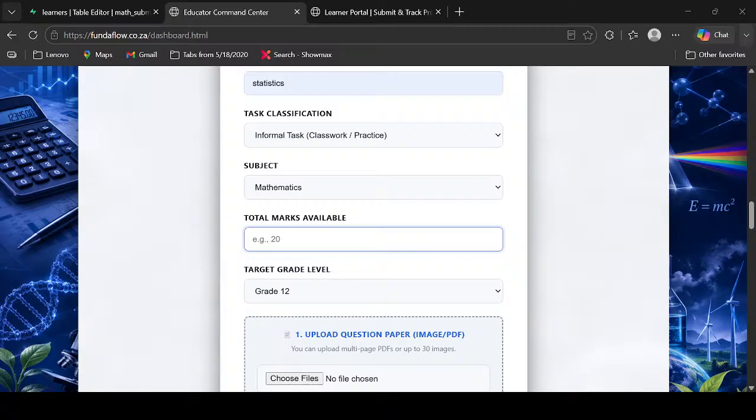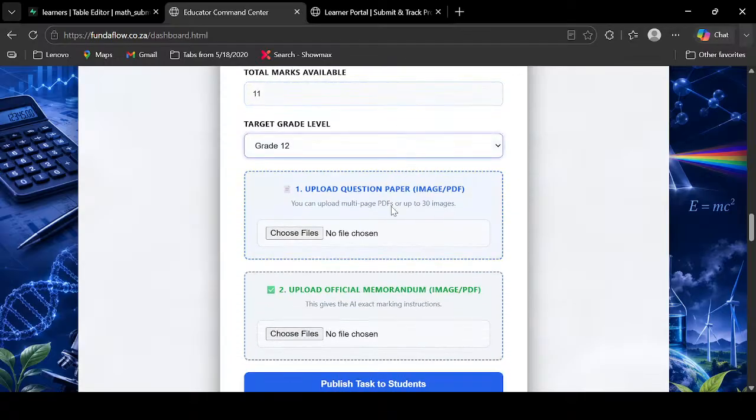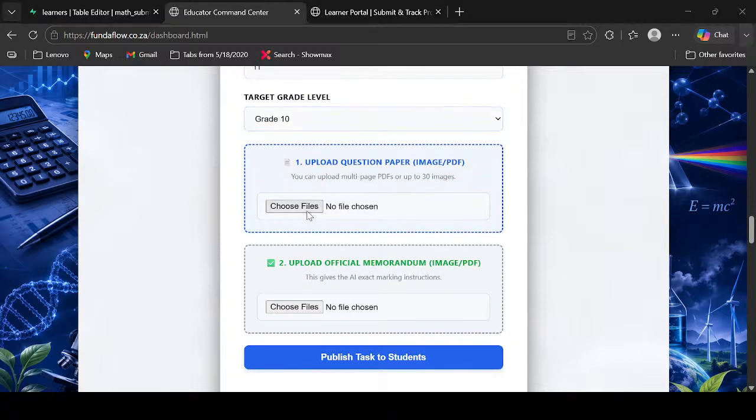Okay, let me add 1 plus 2 plus 4. 1 plus 2 plus 4 is 7. 7 plus 2 is 9. Oh, you said 1 plus 2, 2 plus 4. Yeah, it was 7. And then plus 2 is 9. Plus 2 is 11. This question is out of 11. Okay, so then if 11 is for grade 10, then let's upload the images for this question.